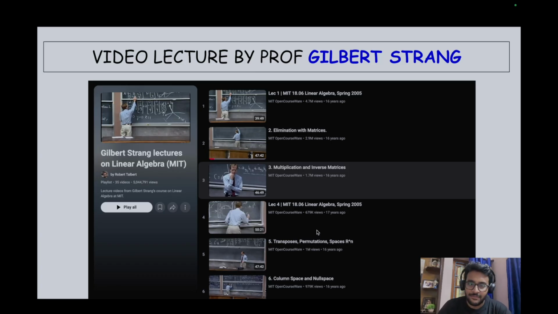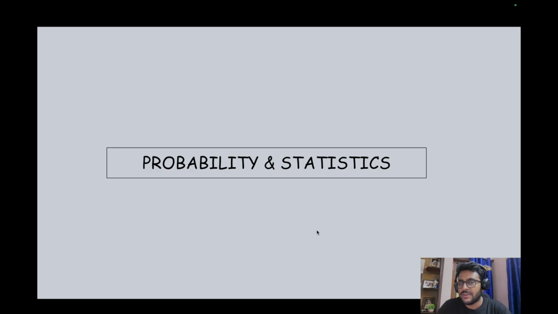Also, there is a book by Professor Strang that you can follow. Its PDF is also available, so you can follow that book for linear algebra. Next is probability and statistics.